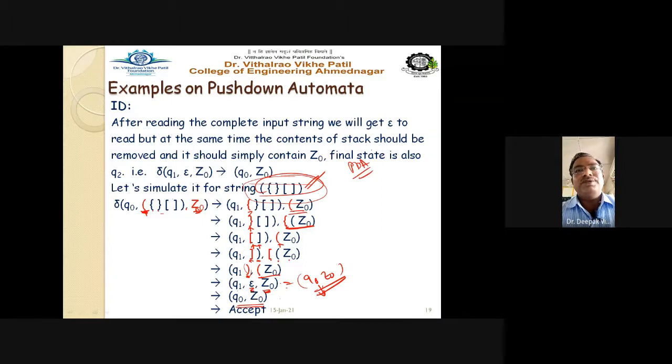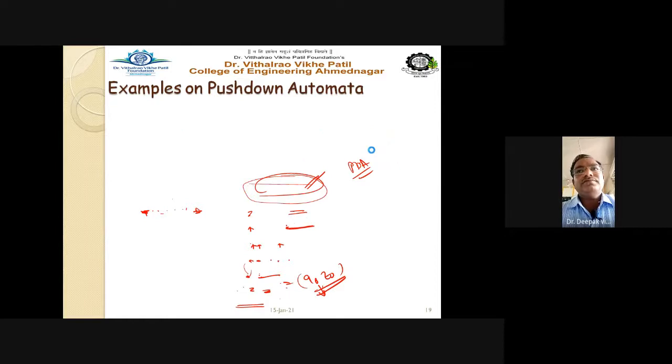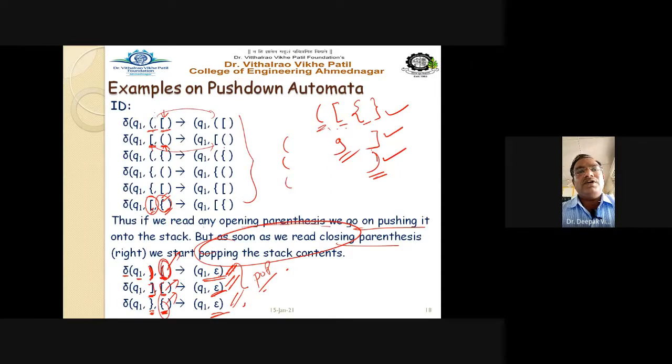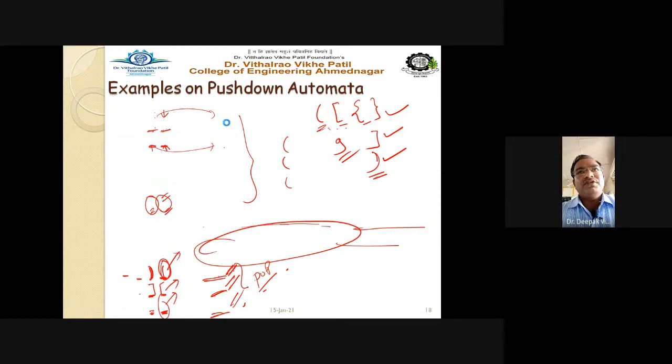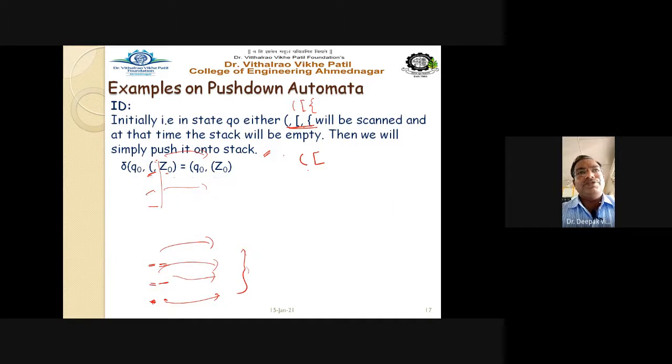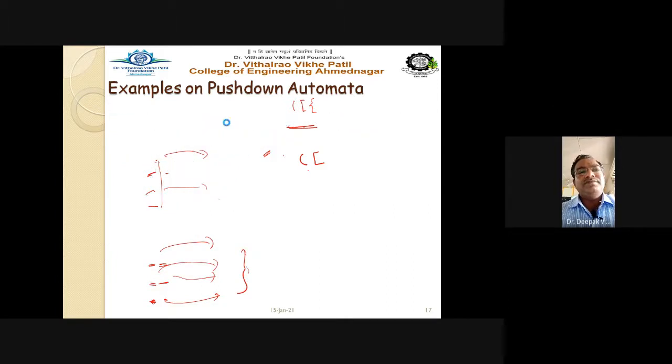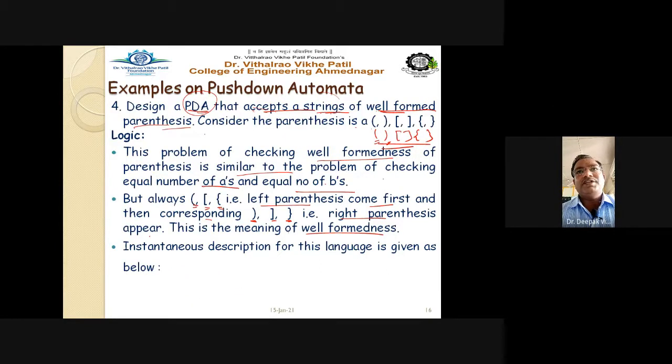If we want to see, just look at it once again. These are the rules we have defined, and they are correct for our question. So just go through the question once again. We have to design a PDA that accepts strings of well-formed parentheses.